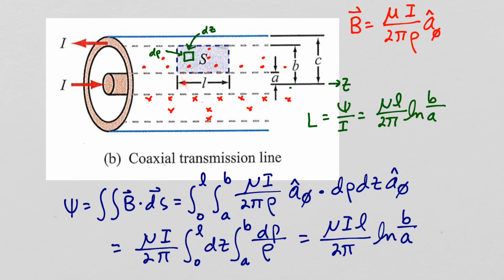So to get the inductance for this length L of our coaxial cable, we divide our flux by our current I, and here's the expression for that inductance. So to get the inductance per unit length, we take our inductance for our segment of length L and divide by L. So the inductance per unit length for our coaxial cable is mu over 2 pi times the natural log of B over A.